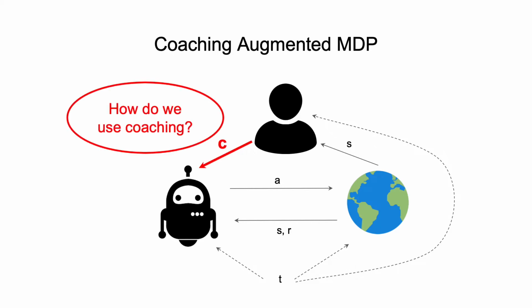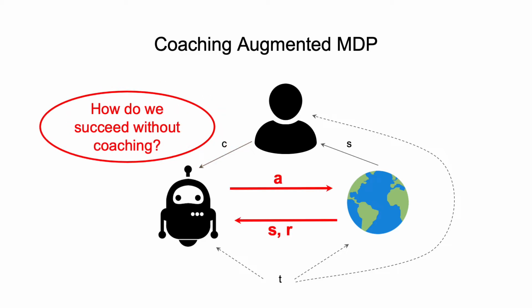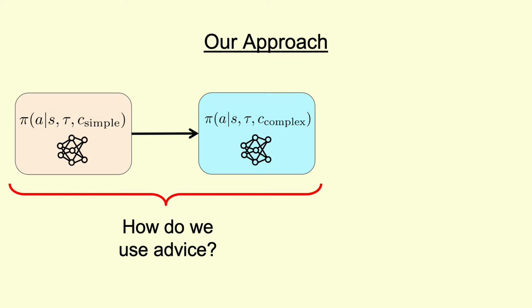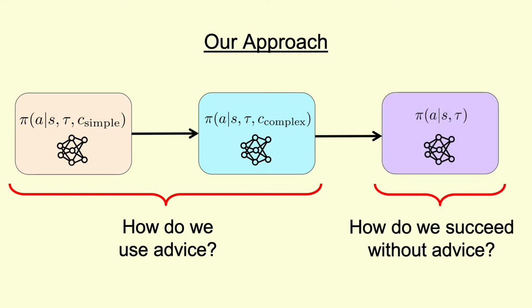Two challenges present themselves in this setting. The first is how to best make use of the teacher's coaching. The second is how to make the agent succeed at test time when the teacher is removed and the agent has to execute the task without assistance. In this paper, we present one method for answering these questions and solving CAMDPs. At a high level, we use coaching by learning policies which condition on the teacher's advice. Then we distill these policies into an advice-free policy.